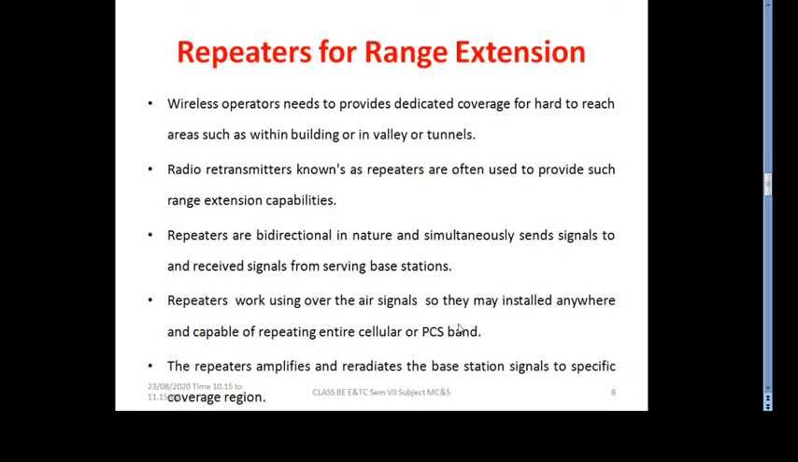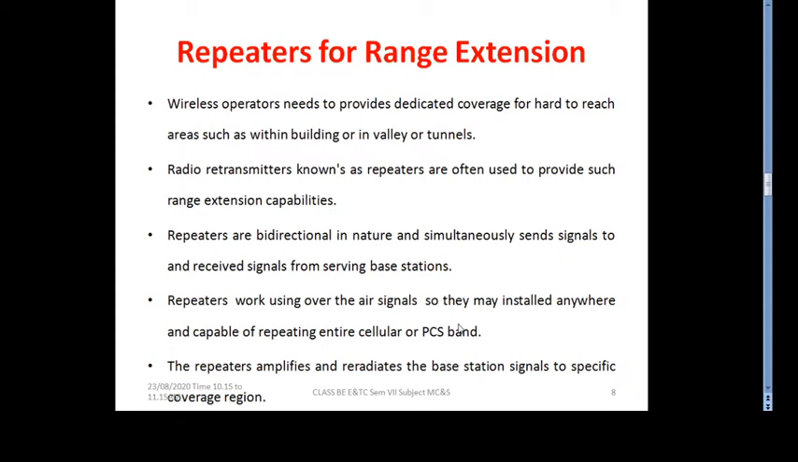we can say underground, at some points of a building where the microwave radiation cannot penetrate. For that purpose we use the concept of repeaters. A radio relay transmitter, known as a repeater, is often used to provide such range extension capabilities. So a radio relay transmitter is nothing but your repeater.